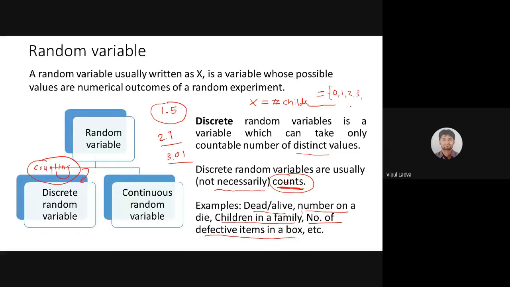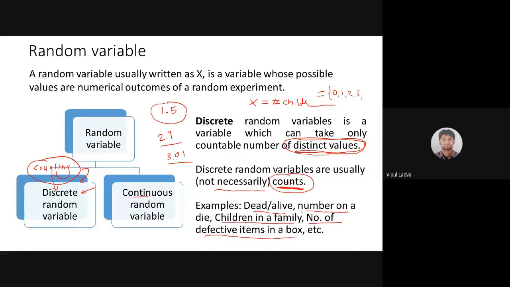Surely it will be an integer. So when we are dealing with counts or distinct values, in all such cases we are dealing with discrete random variables. So a discrete random variable is usually associated with counting.